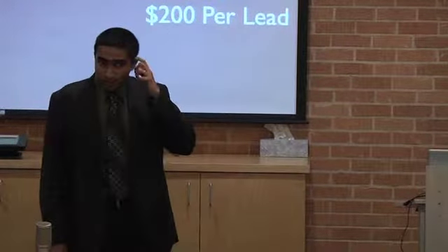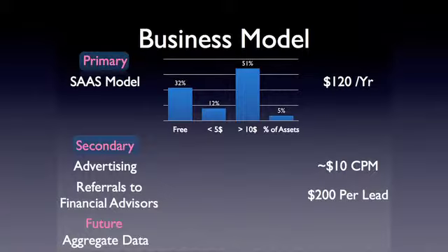So moving on to our business model. Our survey indicated a $120 a year price point, so we modeled our revenue on that. It's a software as a service model. In addition to the primary business model, there are a couple of secondary business models as well. One of them is advertising. First, targeted personal finance sites such as ours typically have an $8 to $12 CPM, and I've modeled the revenue